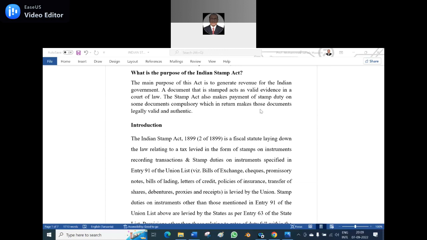So act number 2 is the serial number of that year. Act number 2 in the year 1899. That is the ID number. It is a fiscal statute laying down the law relating to a tax levied in the form of stamps on instruments. Now, tell me, what are the instruments here in this case?